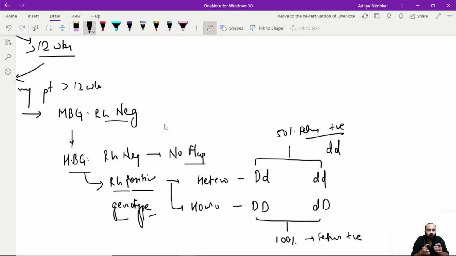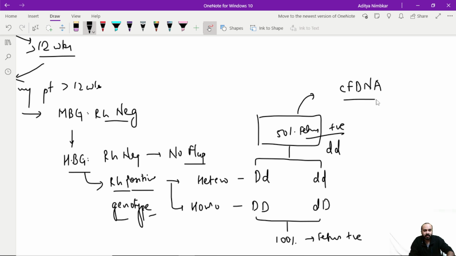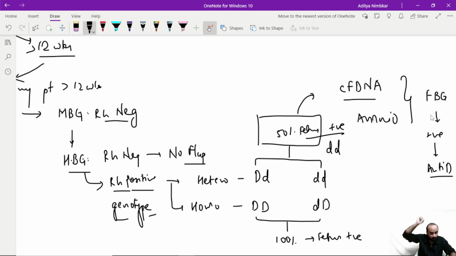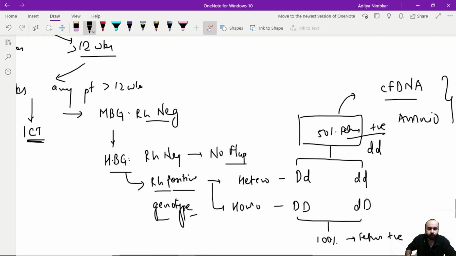Whether the father's blood group is heterogeneous or homogeneous, and how do we know? If heterogeneous comes, what is the significance? It will say that only 50% of the babies are positive. So in that scenario, I will do cell-free DNA testing of the mother, which contains fetal cells, or I can even do amniocentesis, which we don't usually do, and then we'll determine the fetal blood group, and only if it is positive, then we'll give the mother anti-D. This is a very theoretical discussion that you need to know.